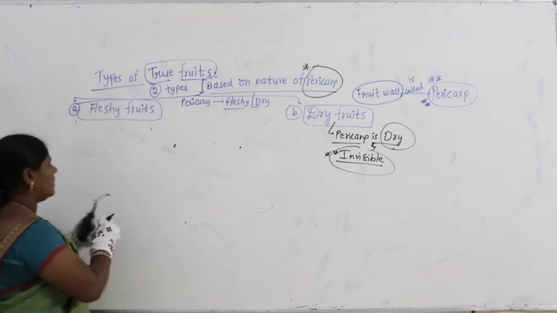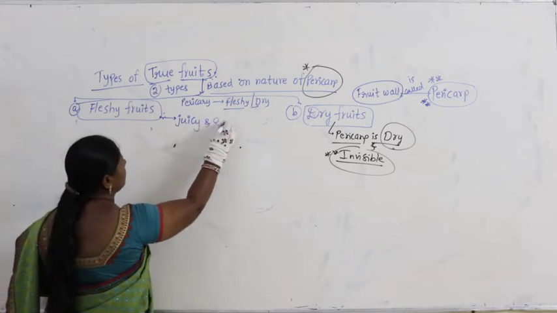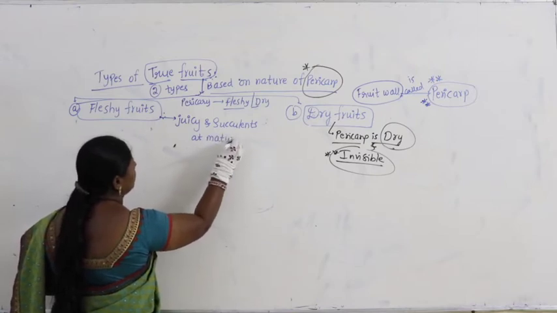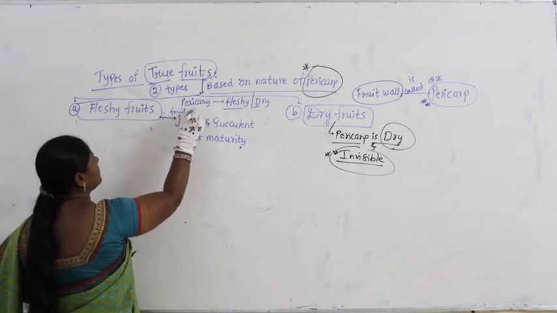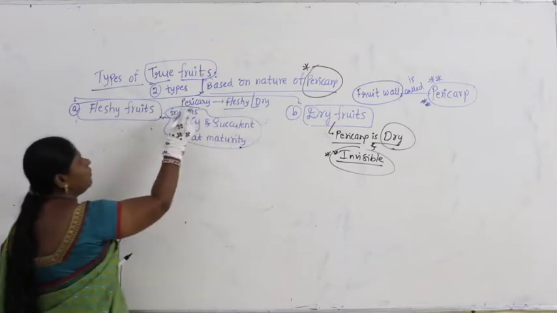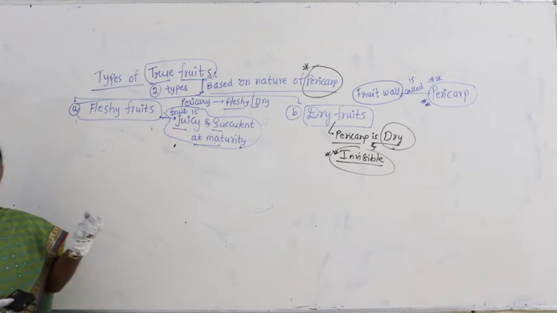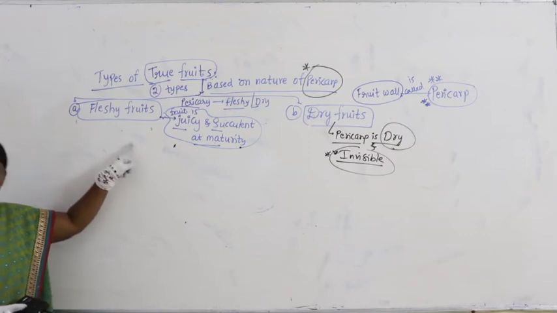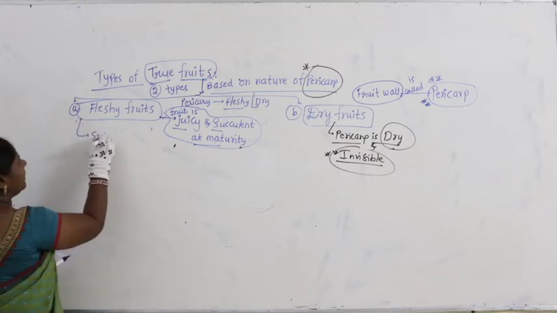In this, the fruit is juicy and succulent at maturity. It totally becomes juicy and succulent at the time of maturity. Such types of fruits are generally called fleshy fruits.